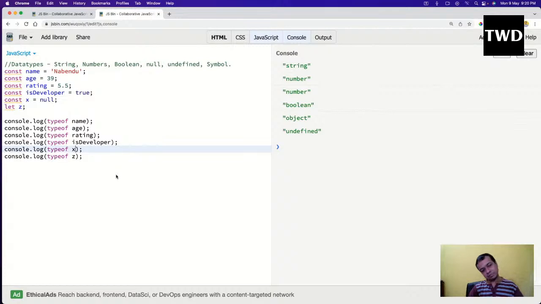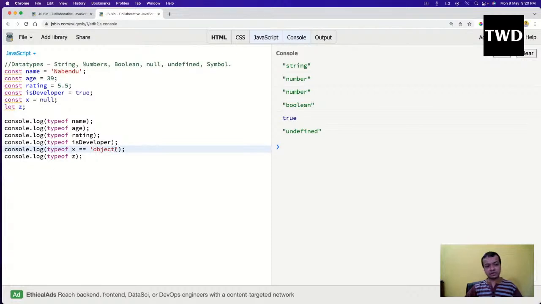And the mortal programmers like us did something like this: if type of x double equal to null. So you see, type of x equal to object. A lot of times in programming you need to check whether something is null or not, so a lot of code went out in the earlier days like this.